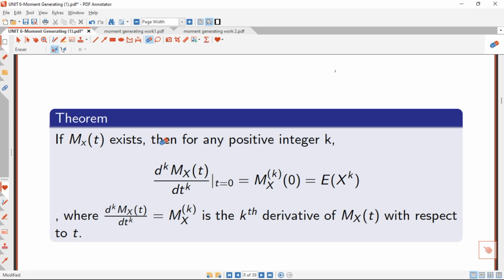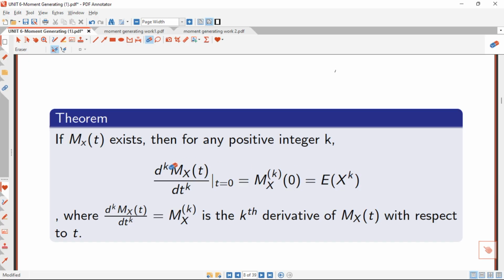The theorem is saying that if the moment generating function for the random variable X exists, then for any positive integer k, if you take the derivative of the moment generating function k times with respect to t, and put t equal to 0, we are going to get the expectation of X raised to the power k, right?